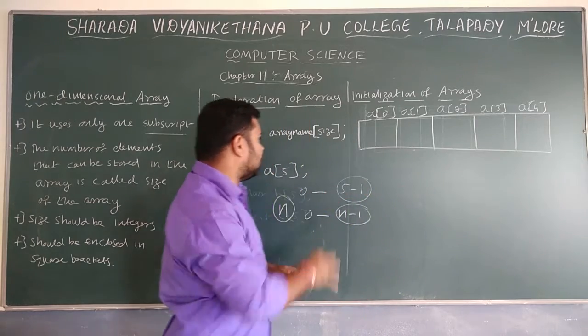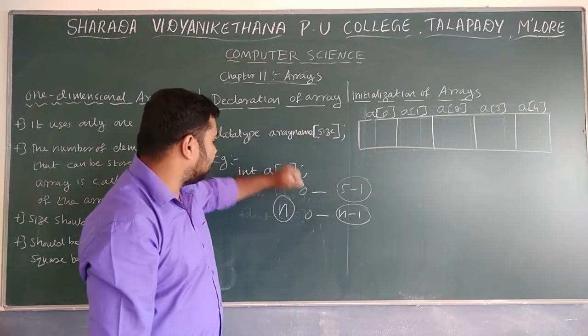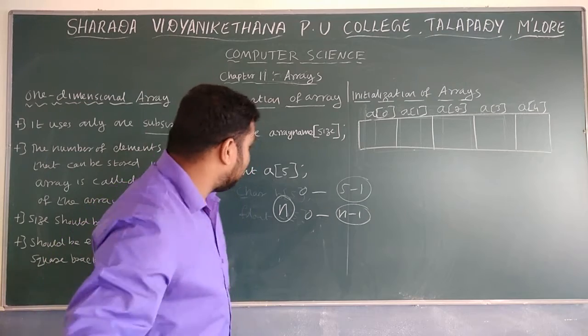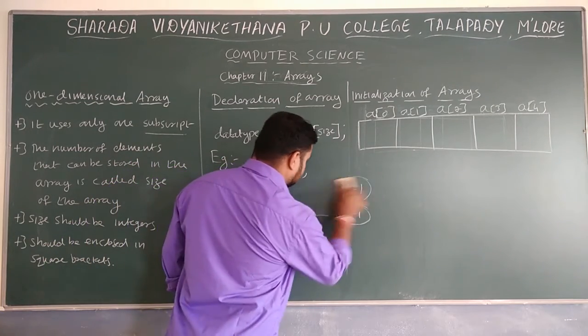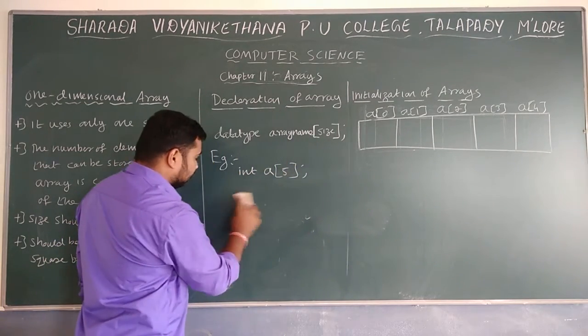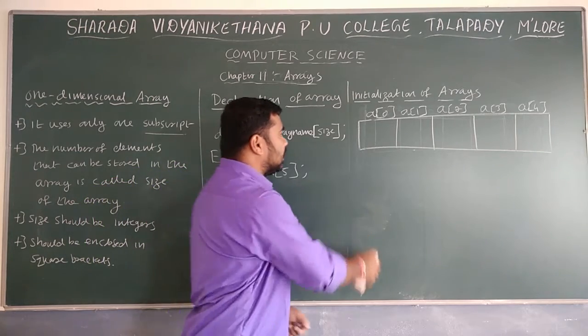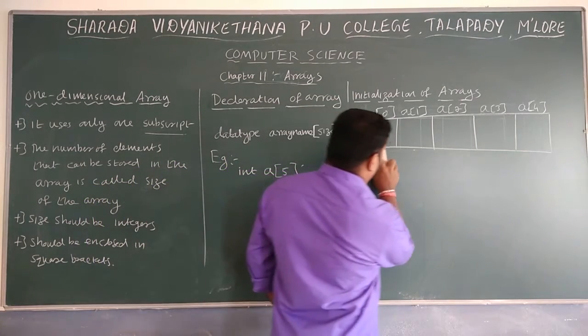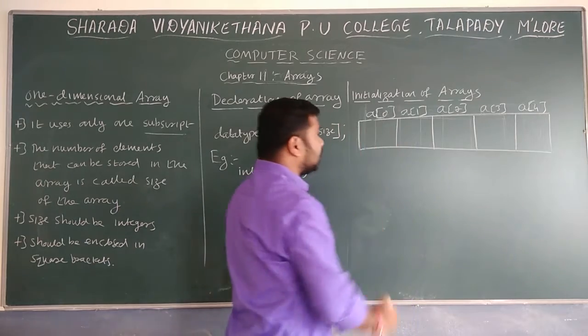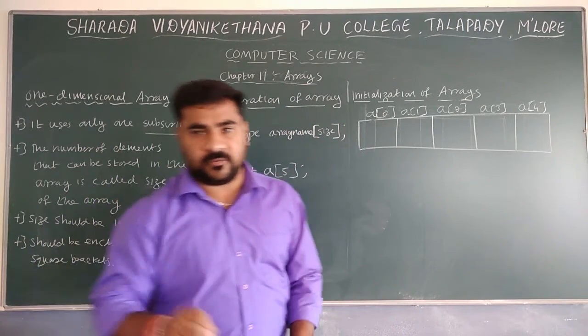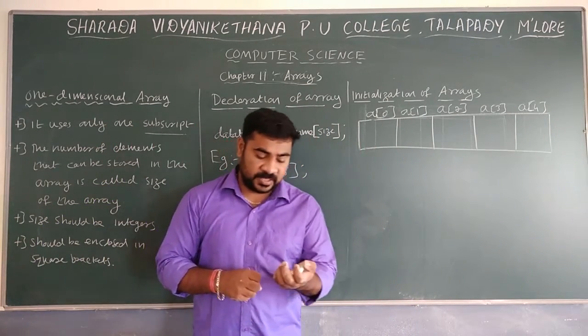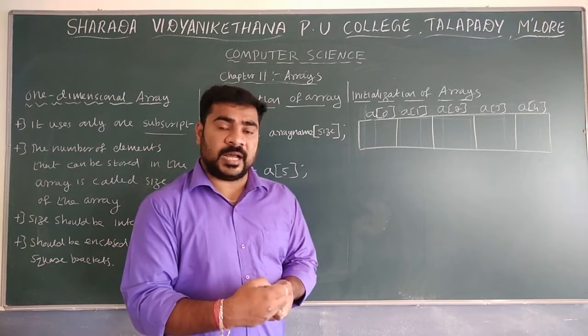After that, the array is created with size 5. After creation of the array, what do we have to do next? The next step is to initialize the array elements.